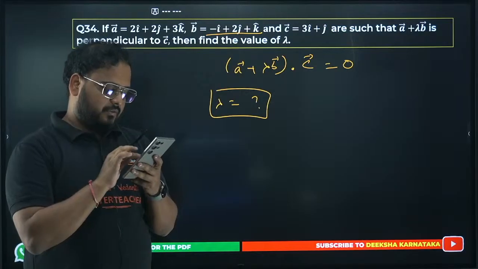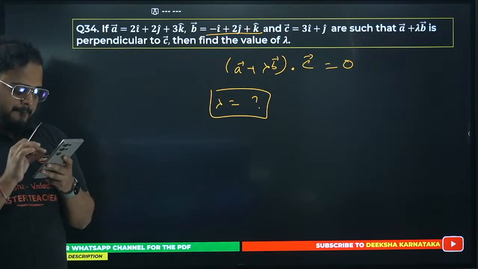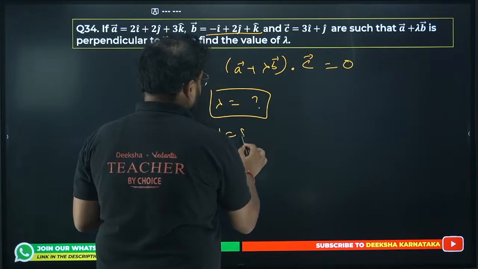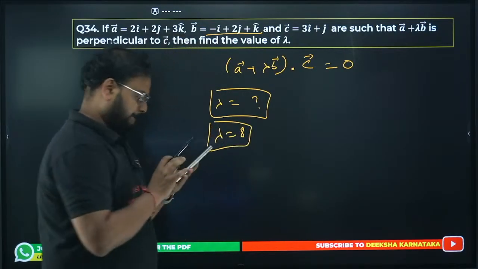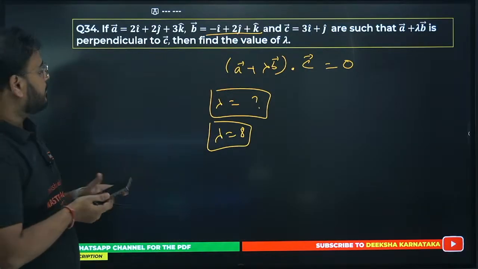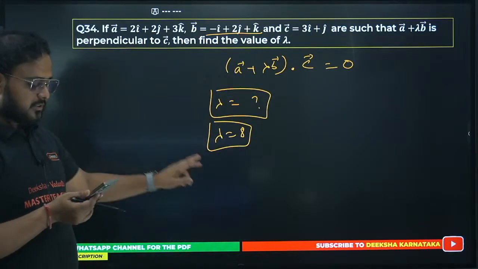I don't think I have solved this question. Okay, lambda value, yes, I have solved it actually. So lambda value should come as 8. Yes, lambda value should come as 8. Okay, please cross check. 34th is done.